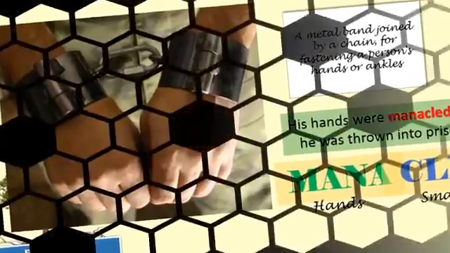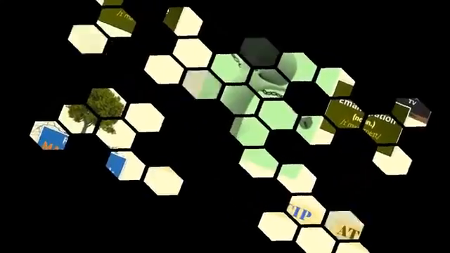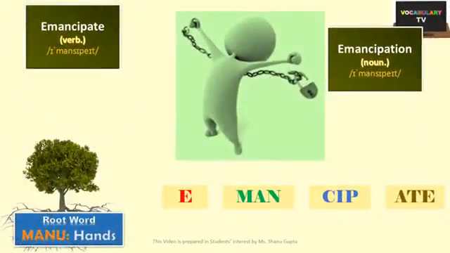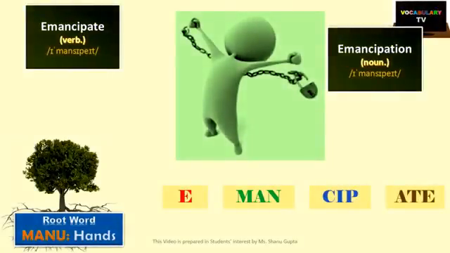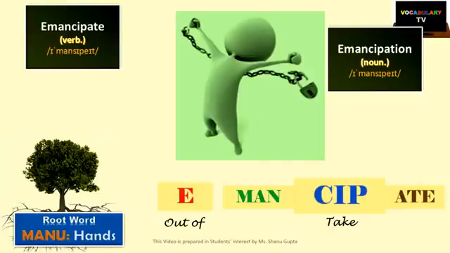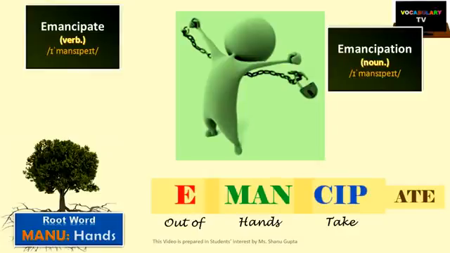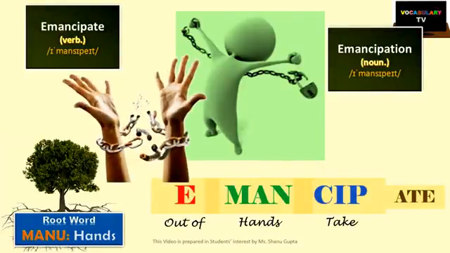Next word, which has a direct relation to manacles, is emancipate. Well, breaking the word down, cip means to take, e is a prefix meaning out of, and man means hands. So the word literally means to take the hands out of their restraints. And the corresponding image would be that of a handcuff or manacle breaking to free the person.